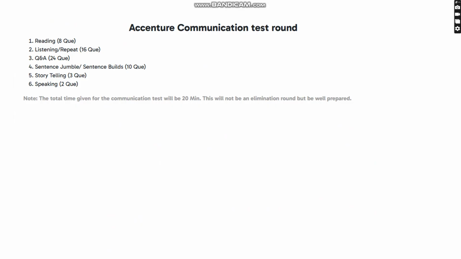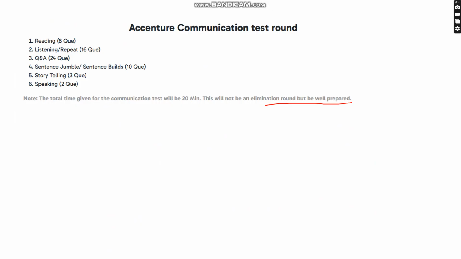In the communication testing round, they are asking reading questions, 8 of them, listening and repeat 16 questions, question and answering 24 questions, sentence jumble and sentence builds 10 questions, storytelling 3 questions, speaking 2 questions. But this is not the elimination round. Once we clear this round, next we will go for the last round, which is the interview round.